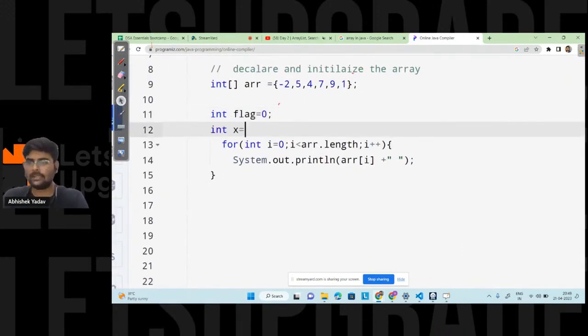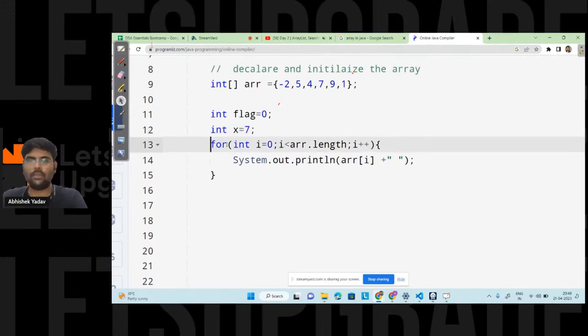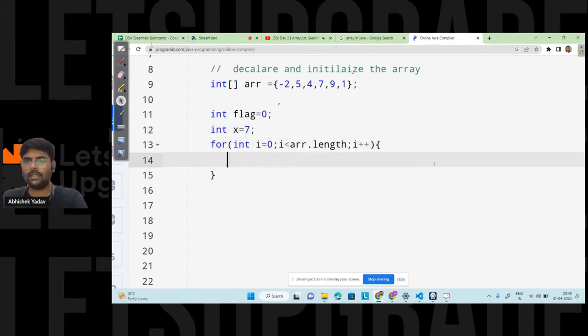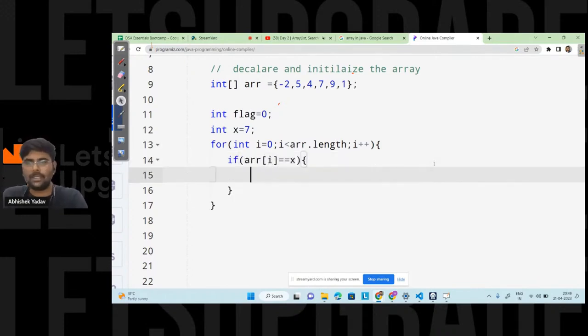I will take x equal to, let's assume, 7. I have to find whether 7 is present or not. I'm using a for loop, and inside the for loop I write a check: if arr of i is equal to x, that means I found the element. Then I will write flag is equal to 1. I am changing the value of the flag from 0 to 1.